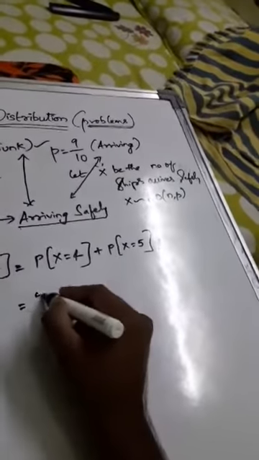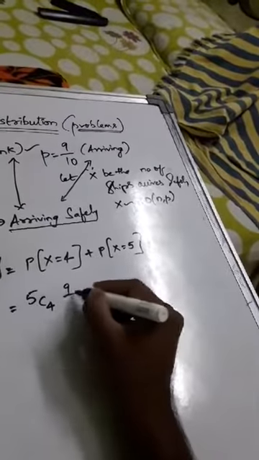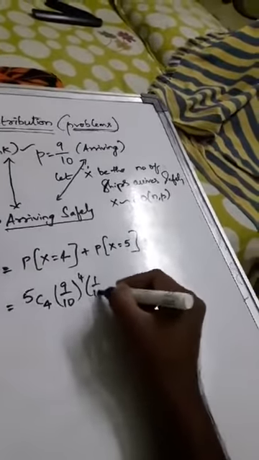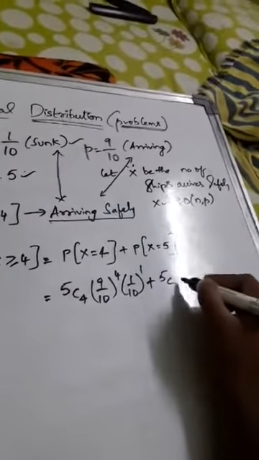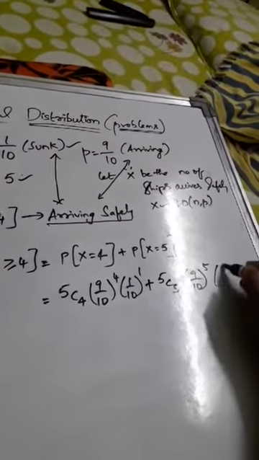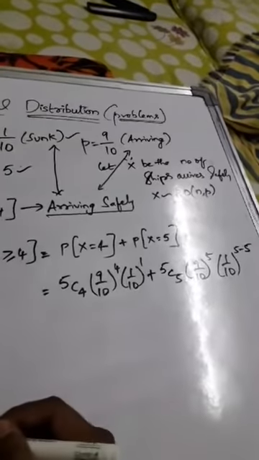Using the PMF, n is 5: 5c4, 9 by 10 whole power 4, 1 by 10 whole power 1, plus 5c5, 9 by 10 whole power 5, 1 by 10 whole power 5 minus 5.